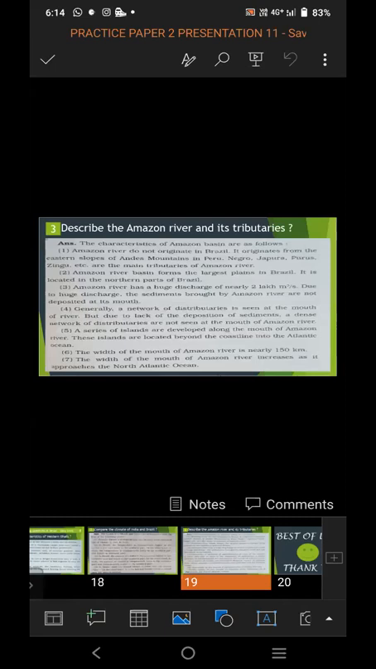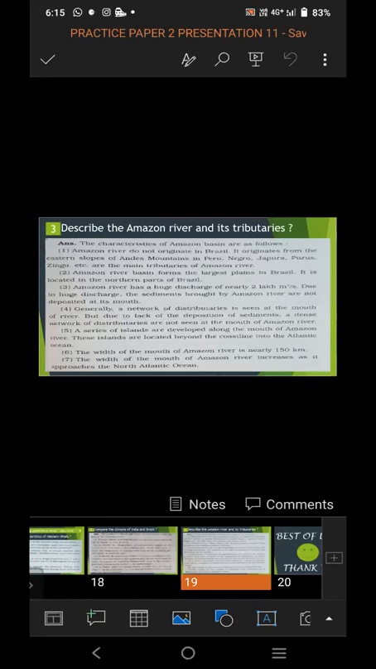The Amazon River has a huge discharge of nearly 2 lakh meter cube per second. Due to the huge discharge, the sediment brought by the Amazon River is not deposited at its mouth. So it has a huge discharge of water. Due to huge discharge, what happens? The sediments which are brought by the river, because the discharge is very high, do not deposit at its mouth.